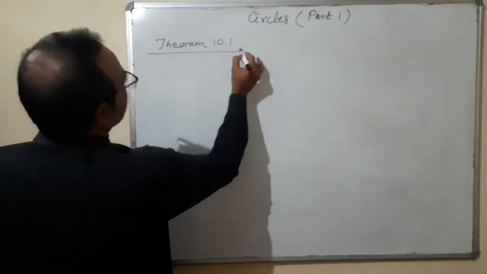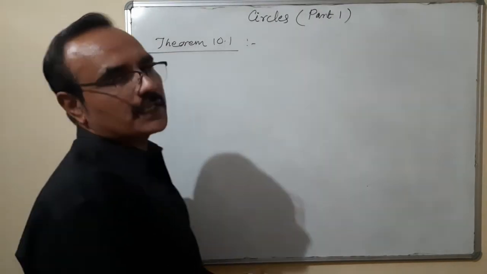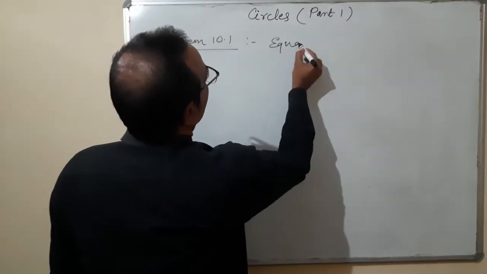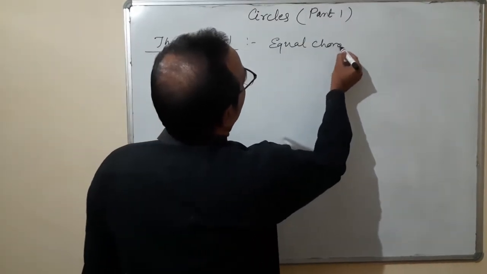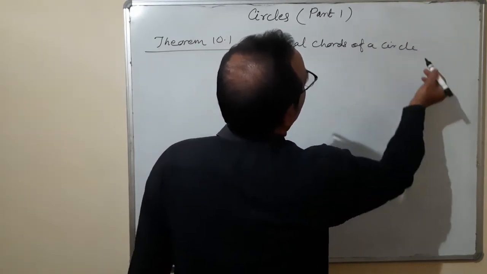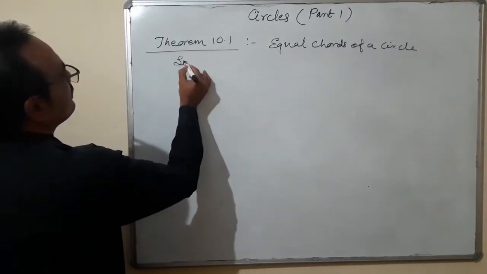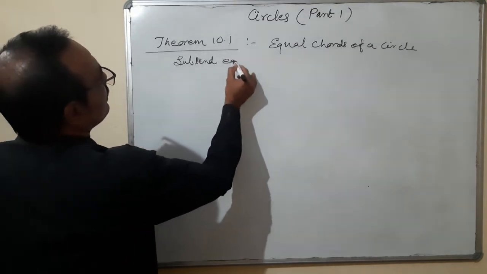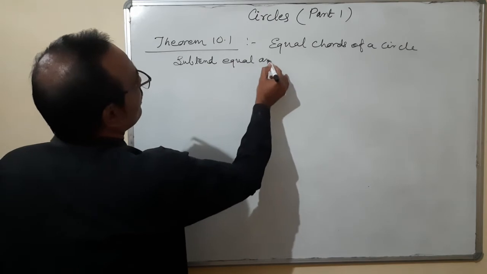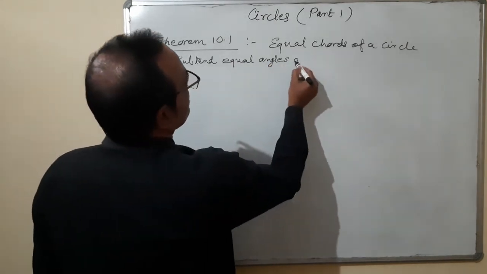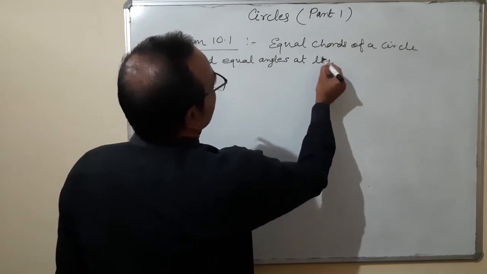Equal chords of a circle subtend equal angles at the center.